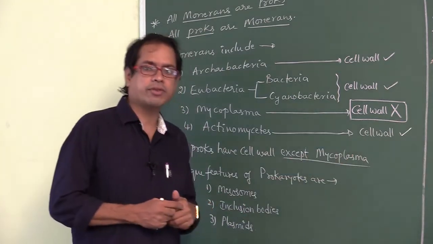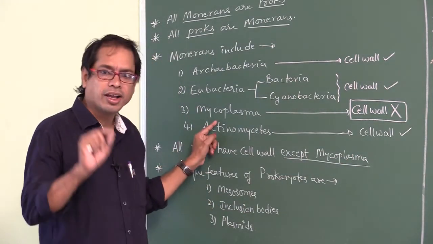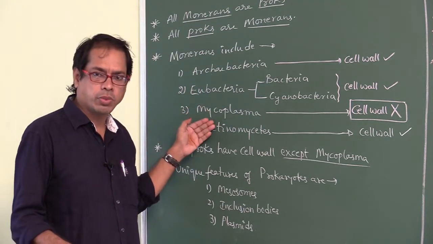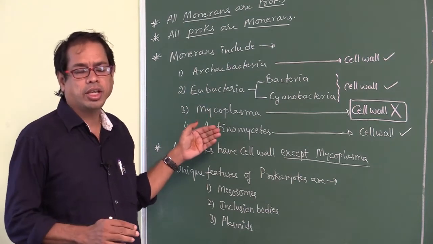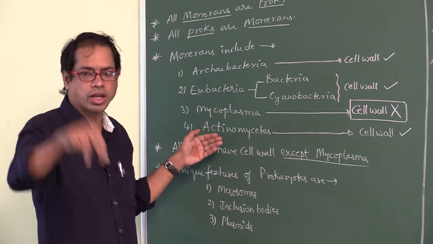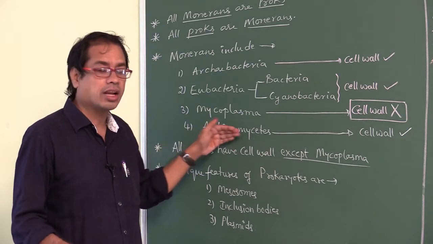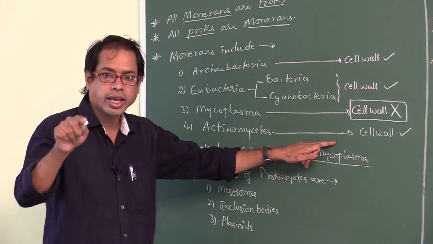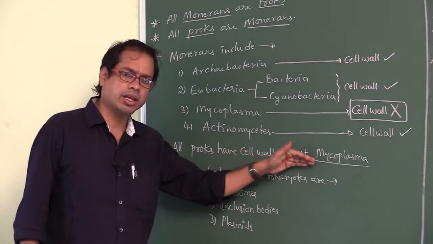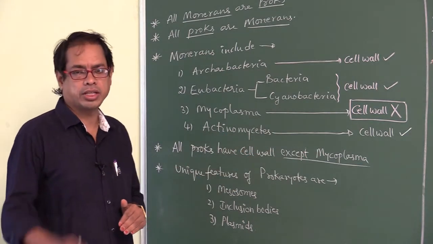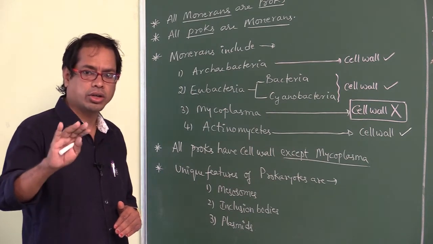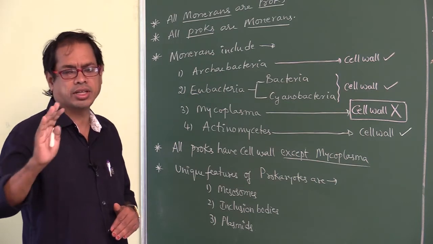So many students may confuse here. In Mycoplasma, mycolic acid is present. False. Whereas in Mycoplasma, cell wall is totally absent. In Mycoplasma, cell wall is made up of mycolic acid. False. In Actinomycetes, cell wall is made up of mycolic acid. It's true. Right. That is, all prokaryotes have cell wall except Mycoplasma. Mycoplasma are the organisms which do not have cell wall, and these are the smallest living cells.